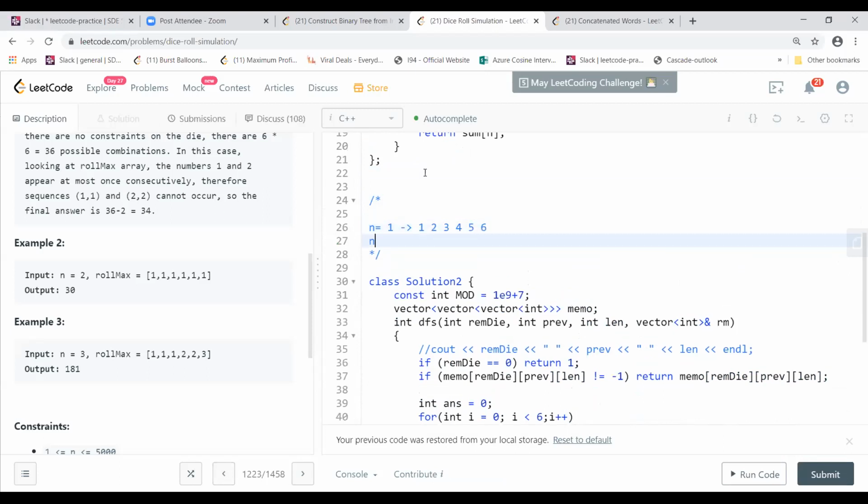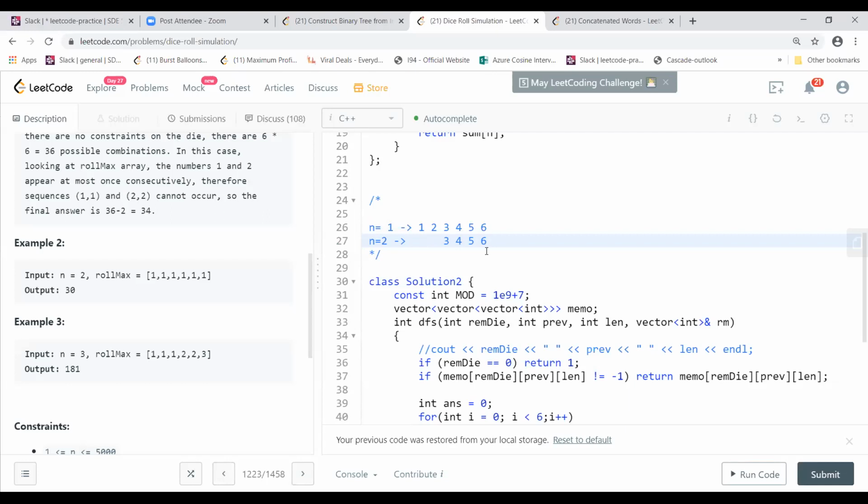But for the first example, when n is equal to 2, you won't have 1 and 2 here, because you have already consumed them, so you will have 3, 4, 5, and 6. Now if you do the combination of all of them, you can use 1 and 3, 3 and 2, 3, 3, 3, 4, 3, 5, 3, 6. Same thing for 4. If you do all these combinations together, it will be 34.